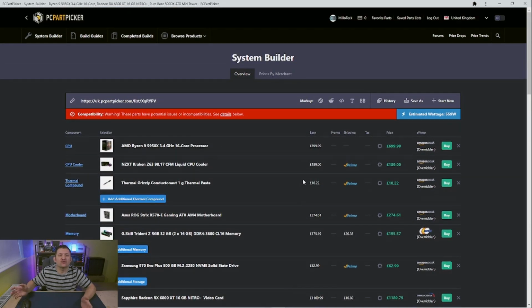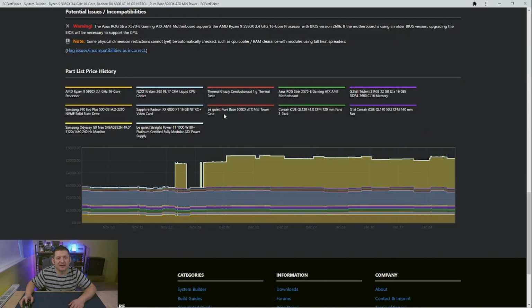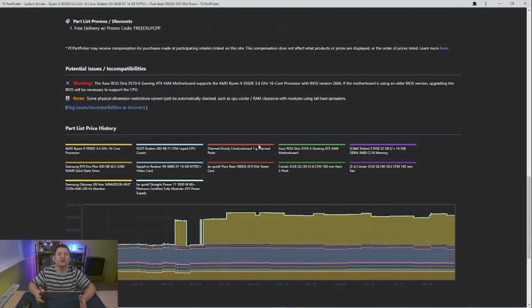And yes, straight away you can see a red compatibility warning. So all you do is go into see details below, give that a click, and now you can see some of the warnings on the parts that I've selected.